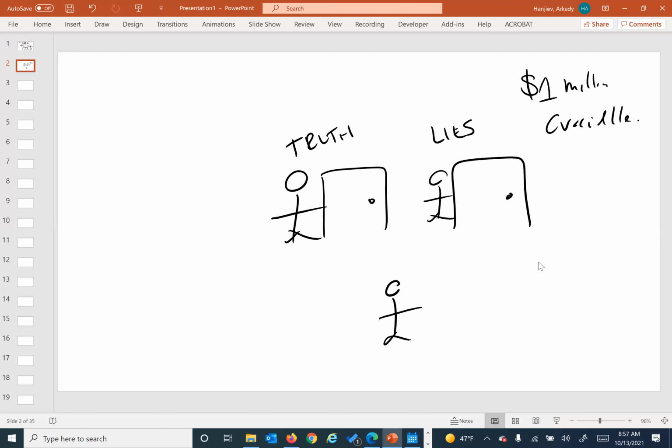So the puzzle is, we're good. Puzzle set. So one of them's telling the truth, one of them lies. You don't know which is who. And you're trying to say which door to open. And for the $1 million, that's imaginary. Okay, we'll go with that.